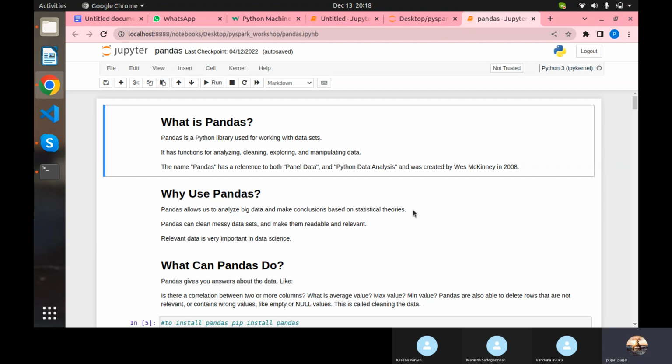So, as I was saying, just analyzing big data is one part. Whenever it comes to the manipulation of data, or you are going to do anything with data, pandas will be very useful. That's the point I'm trying to make here. Of course, we can clean data, whether duplicate data, null data, damaged data, or missing data, everything you can clean up with pandas. And it will give you a data frame. A data frame is nothing but a representation of a data structure, so it gives you a readable data structure.